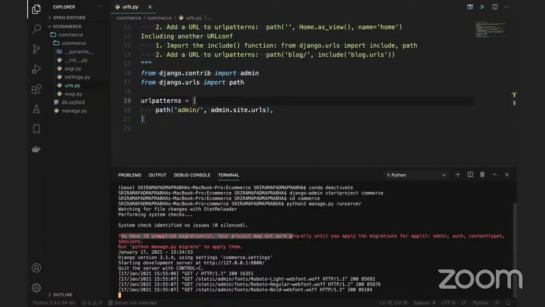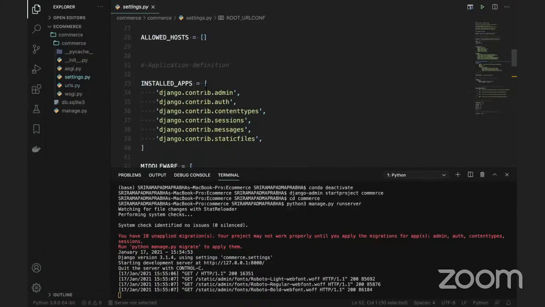Your project may not work properly until you apply the migrations for the apps. If you go to settings.py, there are admin, authentication, content types, sessions, messages, and static files. Django already gives some of these apps, so you don't need to worry about the admin screen, authentication, giving permissions to users, sessions, messages, or static files. We can use this functionality in our project.